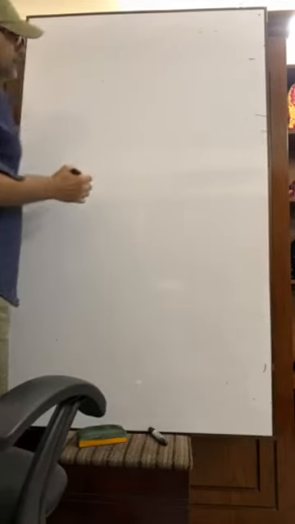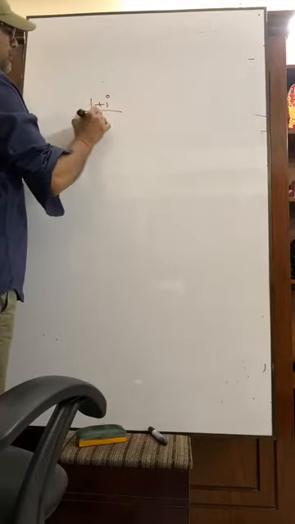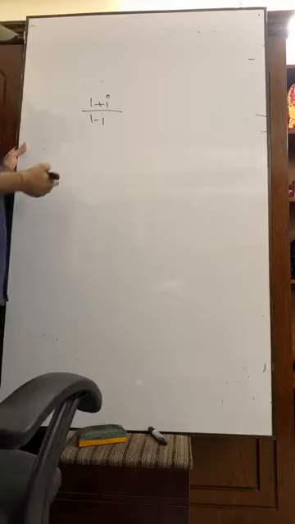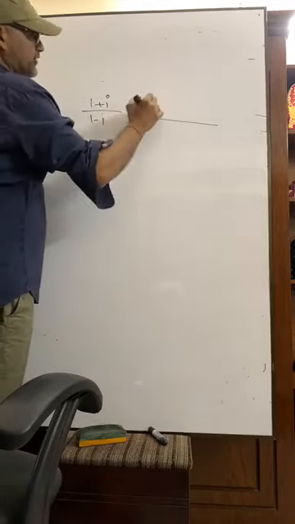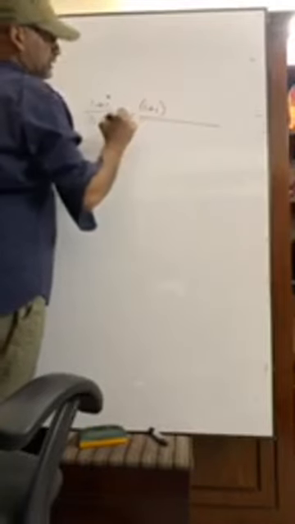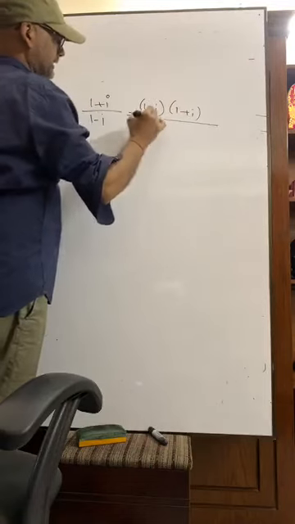Now we have to do some maths like this. Suppose (1 plus i) by (1 minus i) equals what? What will you do? You will multiply both the denominator and numerator by 1 plus i.